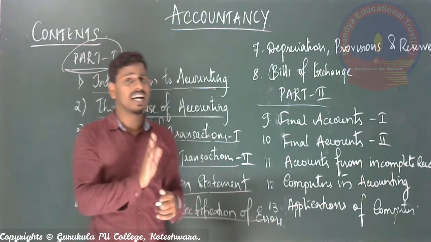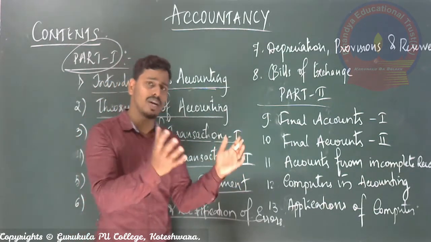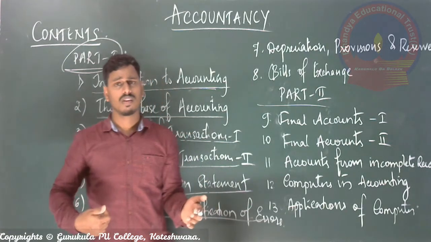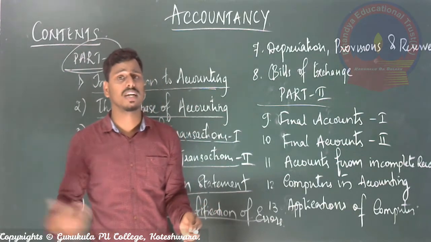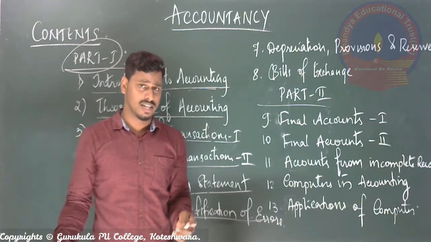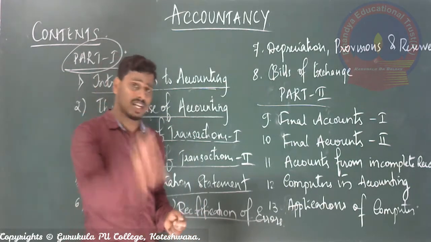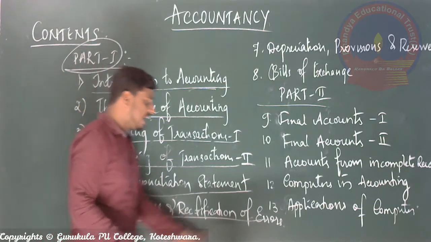If you have not matched the amount of money you received and the amount of money you paid, then you may not get an accurate amount of profit in the last stage. So for that reason, one of the main processes in the accounting process is the preparation of trial balance and rectification of errors.